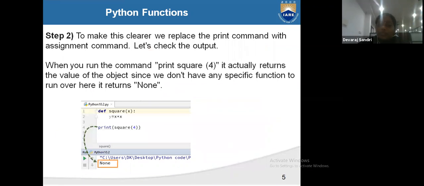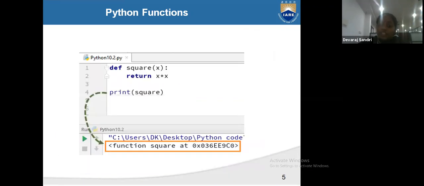Why we got none, and how we got 16, and how we got the space? When we are defining def square of x, return x into x, and print square, when we are printing the value and passing the user defined function, whatever name you give, square, we are getting the place because we gave the user defined function's name. So the name shows where it is stored, the storage value we gave here.